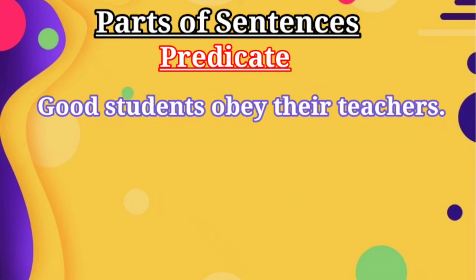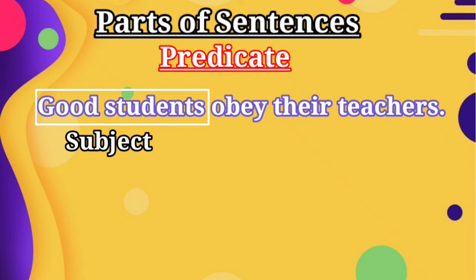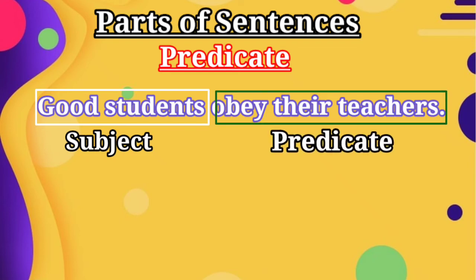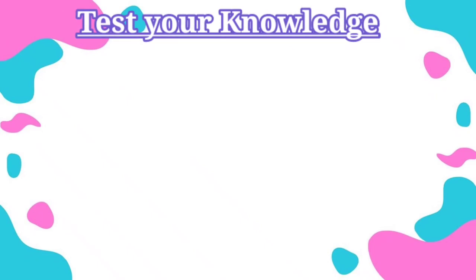Another example. Good students obey their teachers. Which is the subject? Yes, good students is the subject. And the remaining part is the predicate, which contains verb and complement. Here the verb is obey and the complement is their teachers. Understood? Okay, now let's test your knowledge.